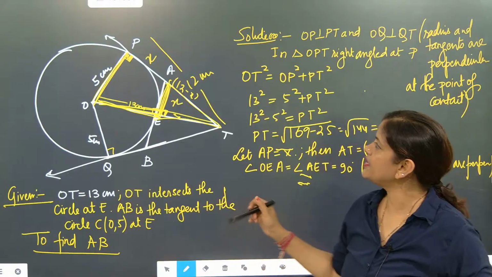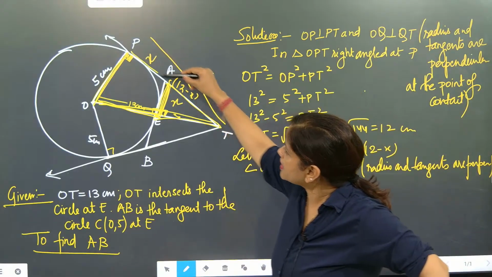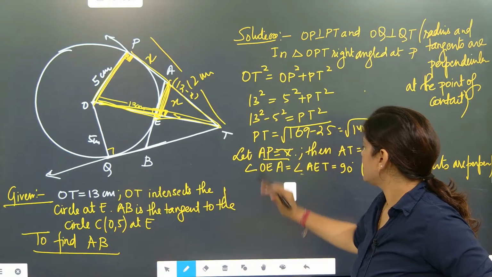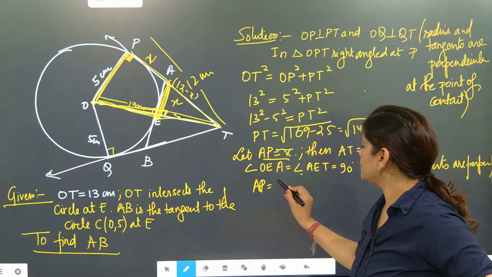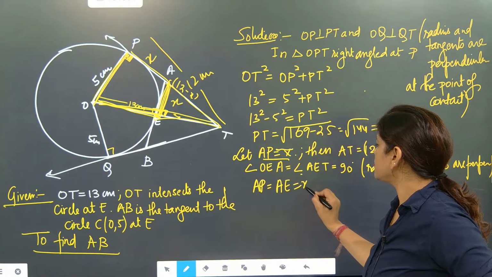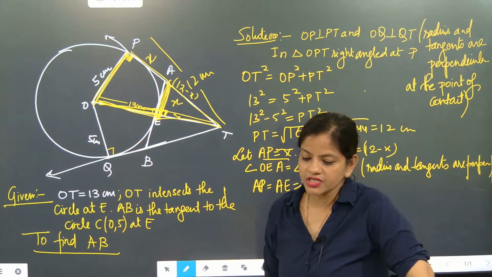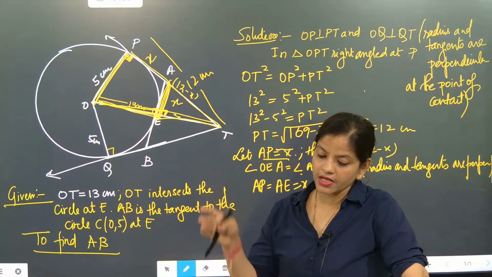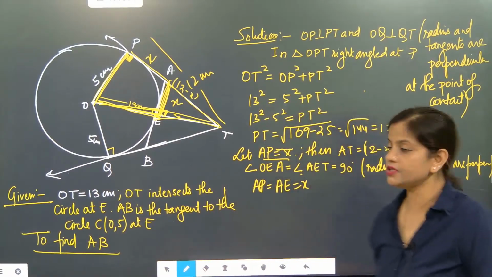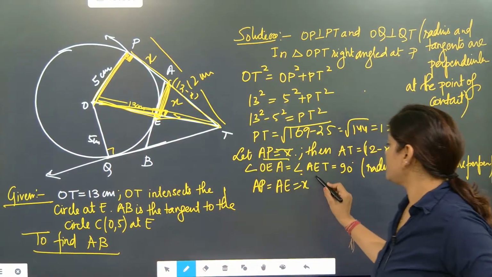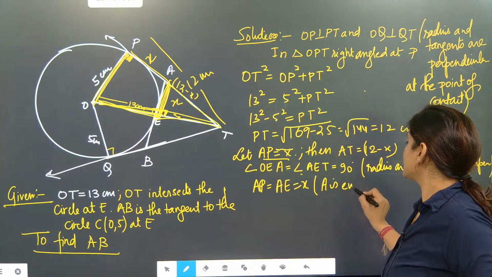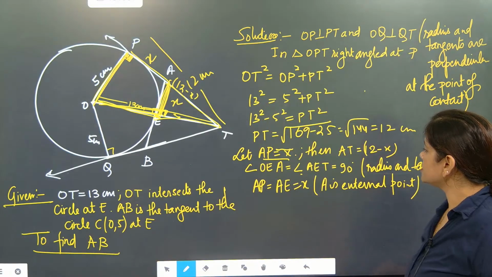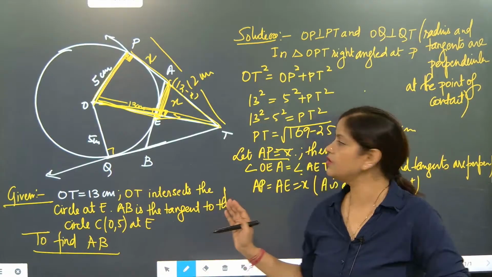We'll write down AP is equal to AE, because this A is the external point now. So if AP is equal to x, we will write AP is equal to AE is equal to x. Why? Because tangents are equal. So since the tangents are equal, AP is equal to AE is equal to x. I hope you might have understood. A is the external point.